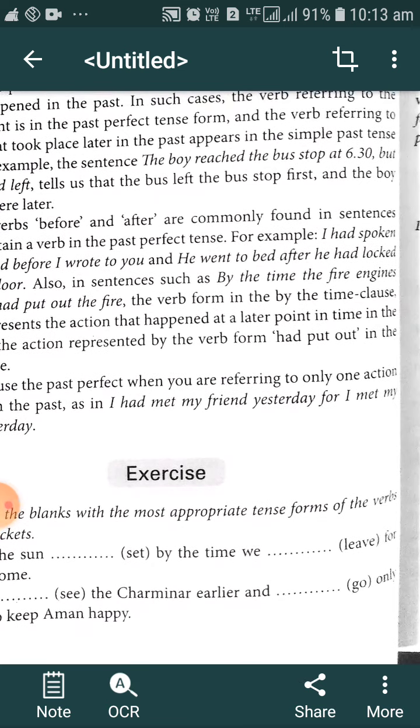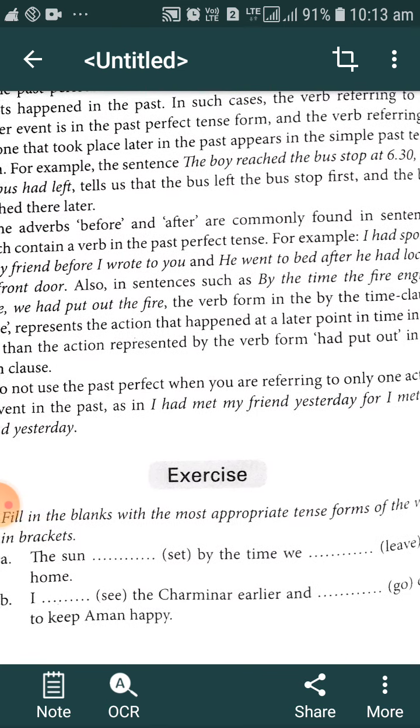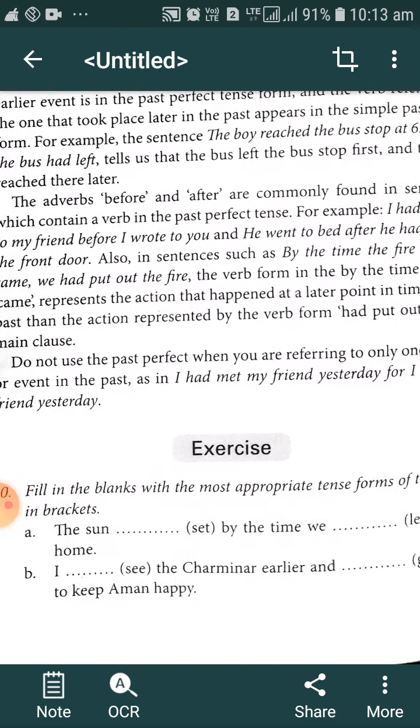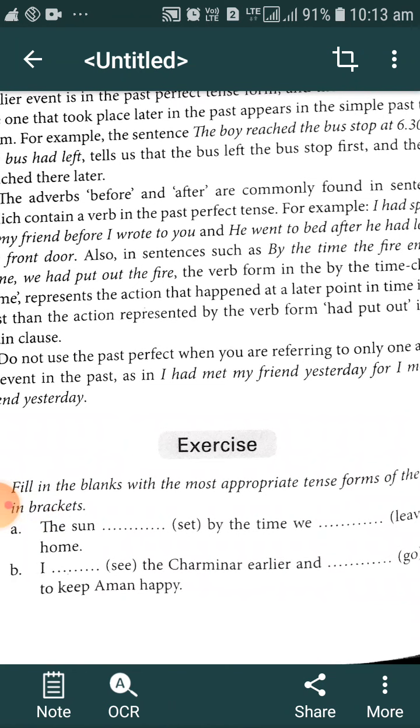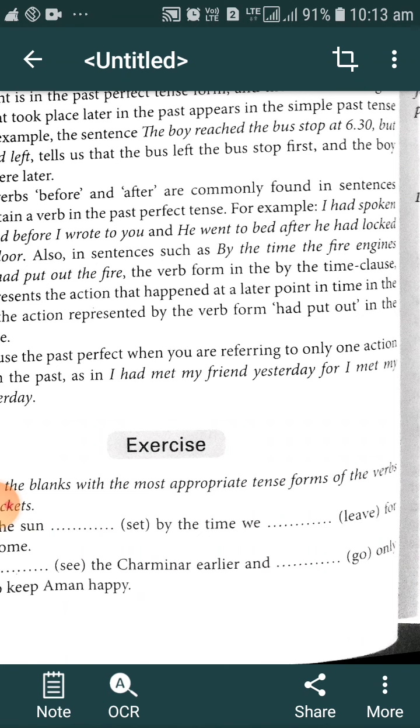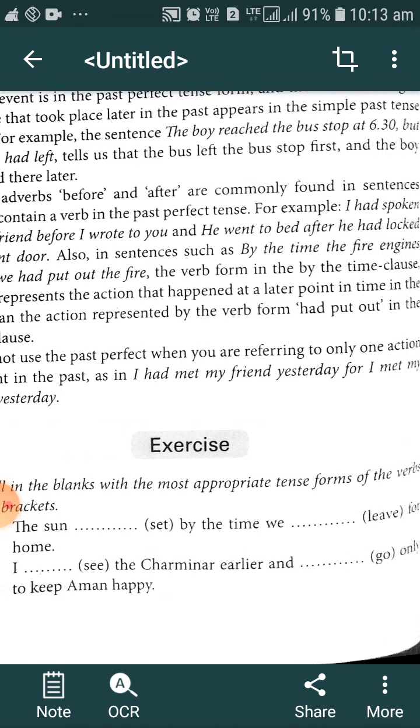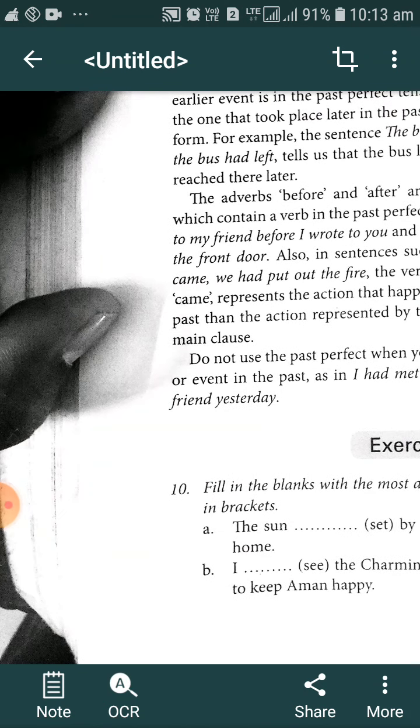Do not use the past perfect when you are referring to only one action or event in the past. This is the mandatory thing you must keep in mind. When there is only one action that happened in the past, you should not describe that particular action with the help of past perfect tense. You must use simple past tense. As I had met my friend yesterday, this is the wrong sentence. You should always say, I met my friend yesterday.